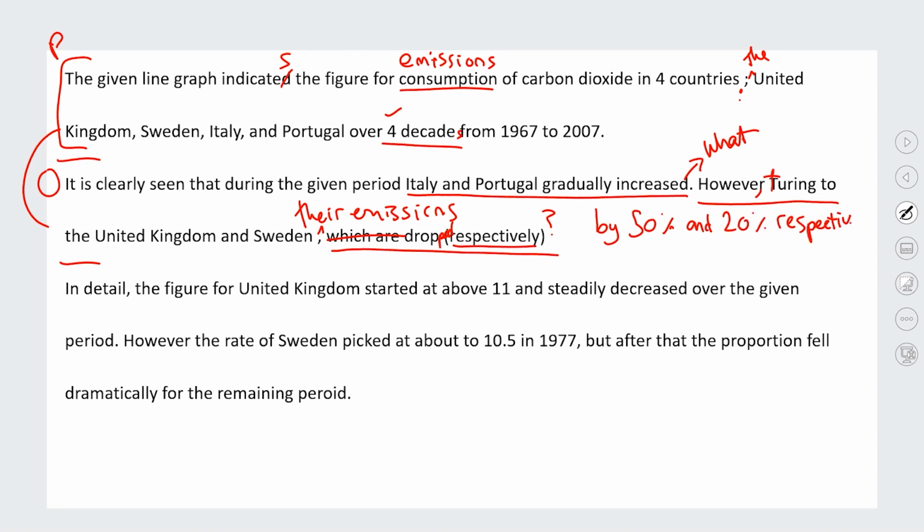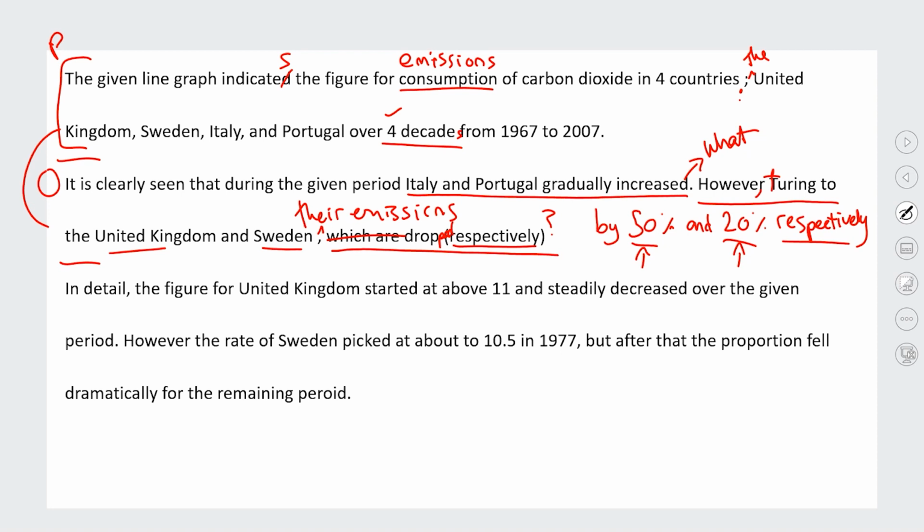Because that tells you 50% was the United Kingdom and 20% was Sweden, okay? If you don't have respectively, you know, maybe the United Kingdom was 20%, Sweden dropped by 50%, okay? But when you add respectively, it means that these are listed in the same order as the first half of the sentence. Okay, so they've not really used respectively correctly, although I appreciate that they've tried to use a more high-level word, okay?